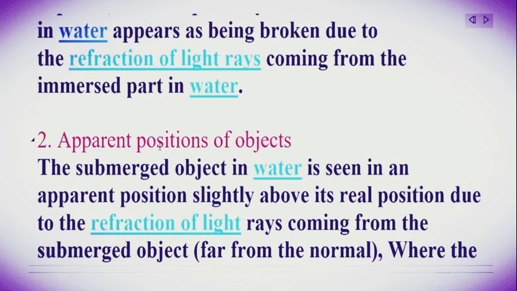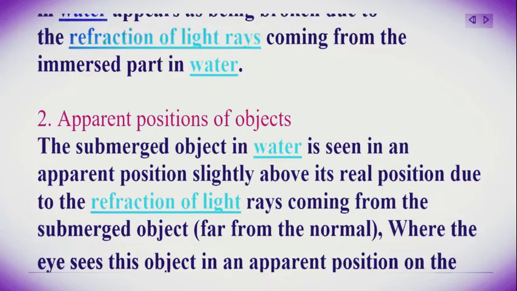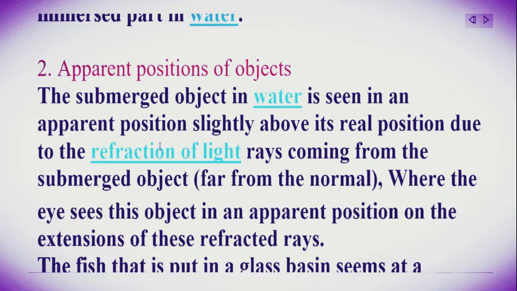Number 2. Apparent position of objects. The submerged object in water is seen in an apparent position slightly above its real position due to the refraction of light rays coming from the submerged object, which means they bend far from the normal.